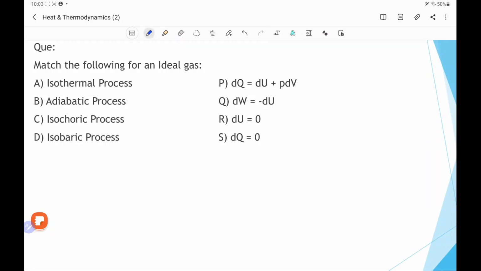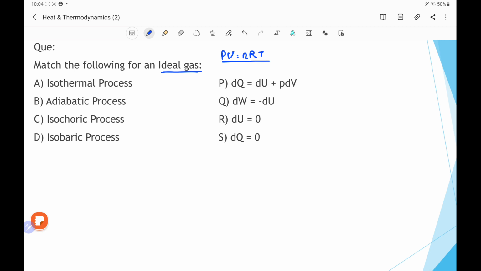The given question is: match the following for an ideal gas. For an ideal gas, we know the equation is PV equal to nRT, where P is the pressure of the gas, V is the volume, n is the number of moles of the gas, R is the universal gas constant, and T